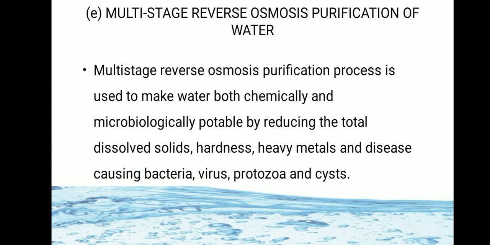So by using multi-stage reverse osmosis purification process, we make water both chemically and microbiologically potable by reducing its total dissolved solids, hardness, heavy metals, and also disease causing bacteria, virus, protozoa, and cyst.